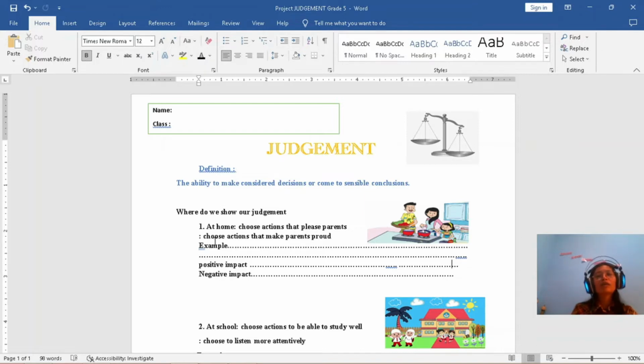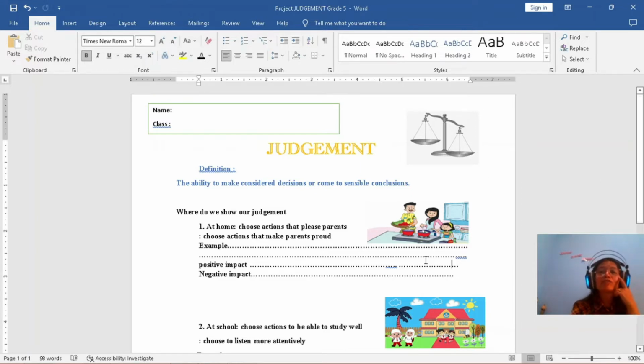At home, what do you do? Choose actions that please your parents, or that make your parents proud and happy. For example, you help your parents cook, or you help wash the dishes. Positive impact: my parents are so happy and like me. Negative impact: if I don't help my parents, they are sad and not proud of us.